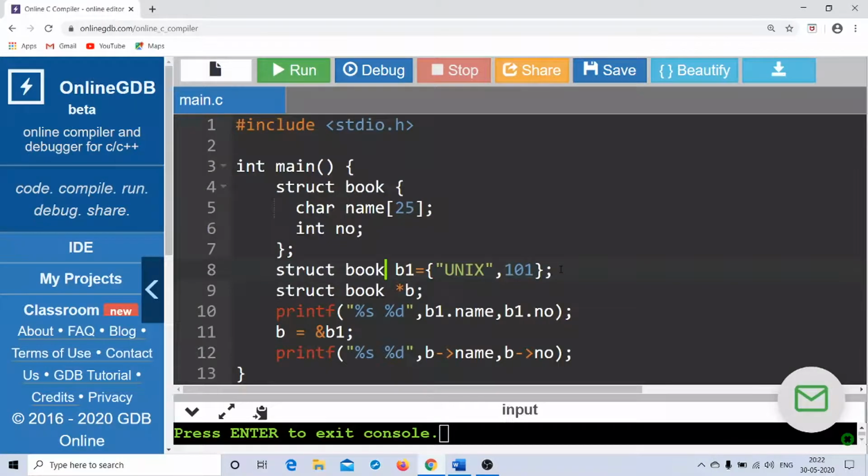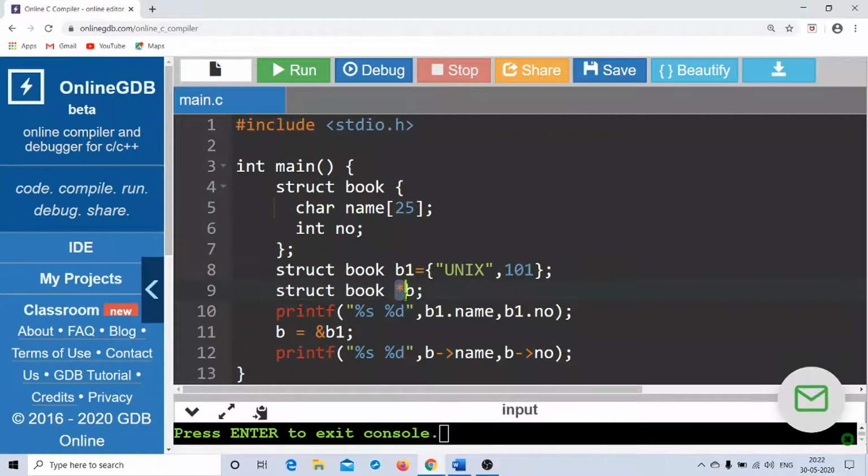Now I have this statement, struct book star b, which tells that b is a pointer variable which belongs to structure book. I repeat, b is a pointer variable which belongs to structure book. And line number 10 will definitely give me the output as Unix and 101, because b1.name is Unix and b1.number is 101. Now I have this b as a pointer variable.